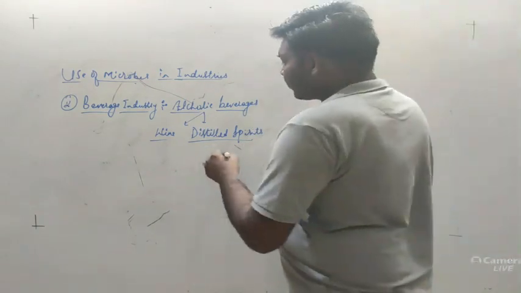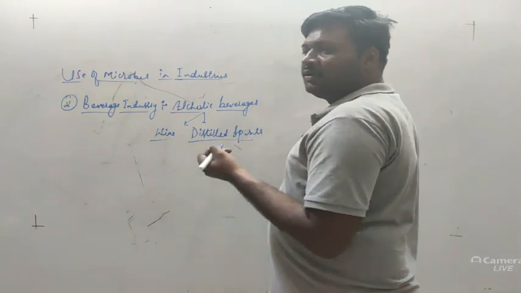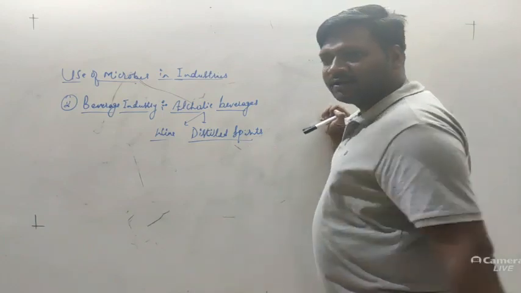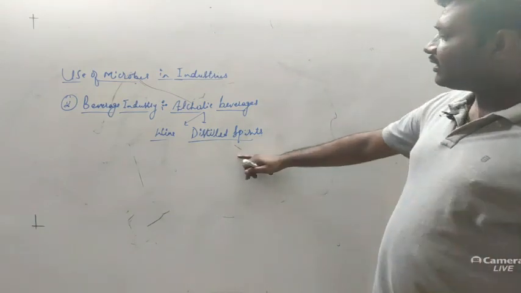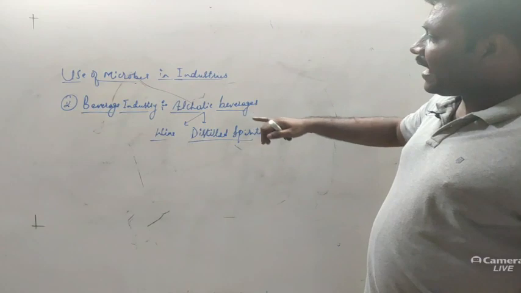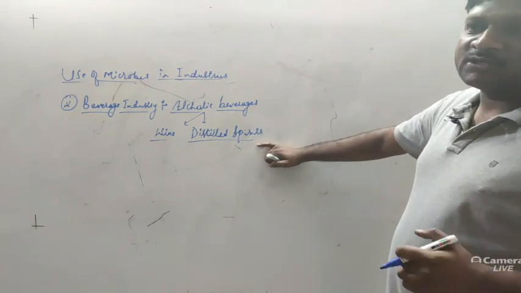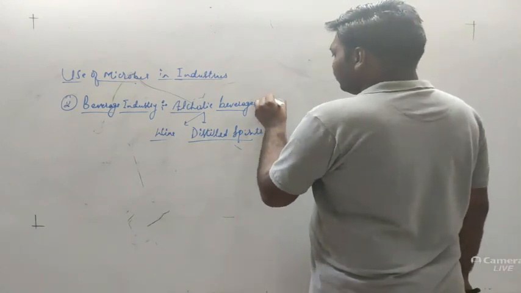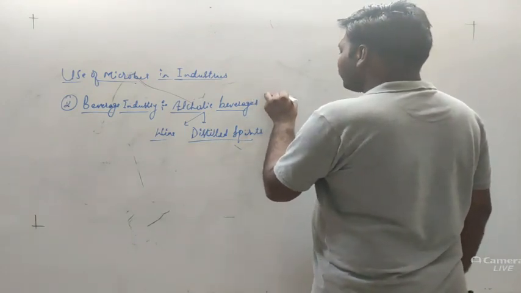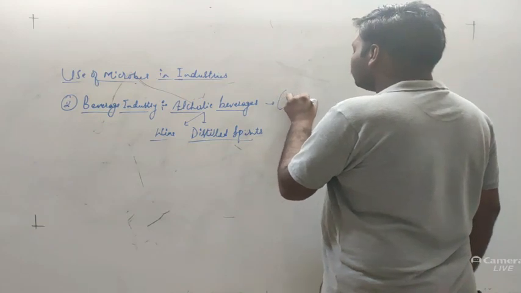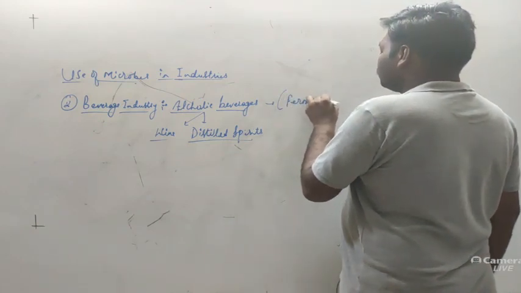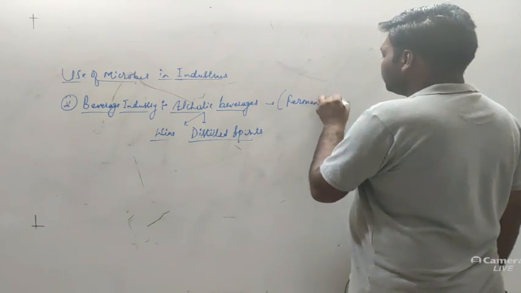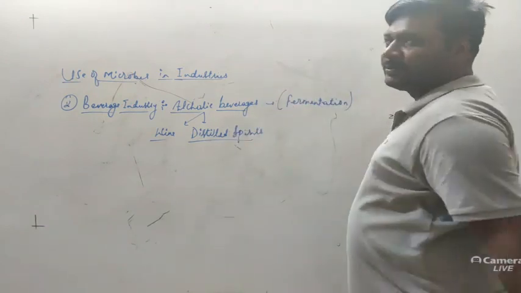Different distilled spirits include beer, brandy, whiskey, rum, etc. These are the different brands, and they are under distilled spirits. Now, how are these alcoholic beverages produced? They are produced by fermentation. That is called alcoholic fermentation.